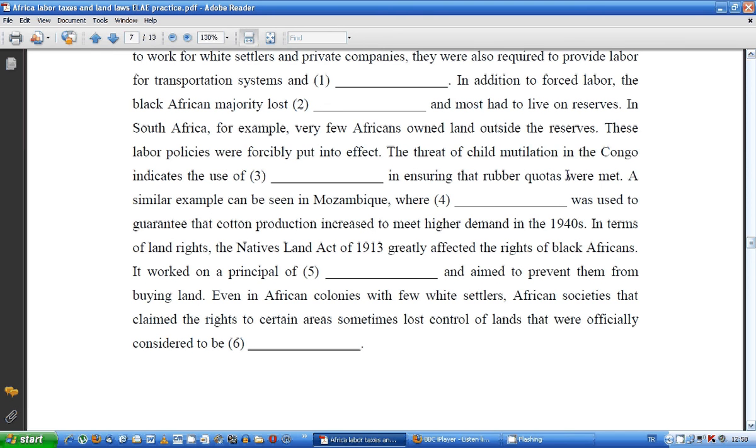Indicates the use of terror tactics in ensuring quotas were met. A similar example can be seen in Mozambique. Okay, so similar is probably from the same text, and we've got the name of this country here, Mozambique. That's going to help us find the information. We've also got a date here, the 1940s, and cotton production.